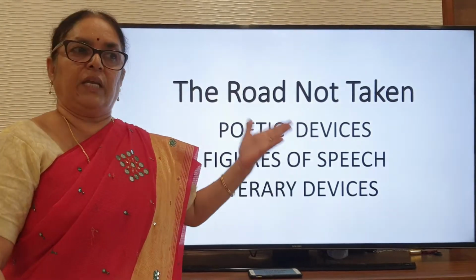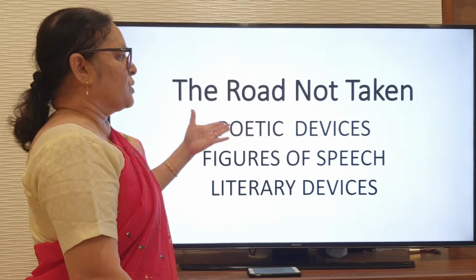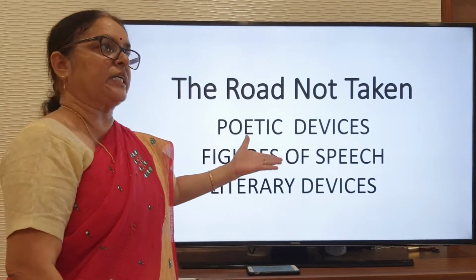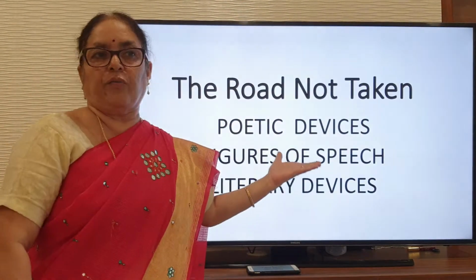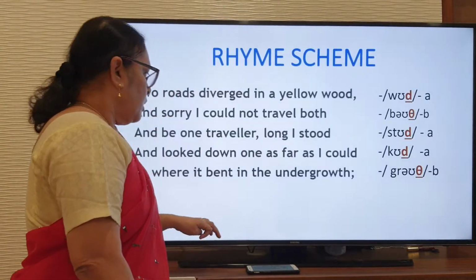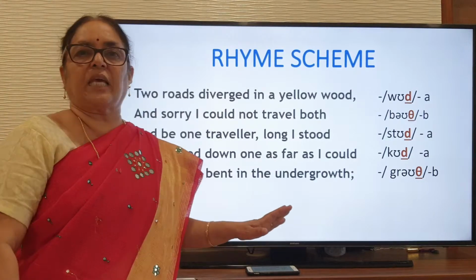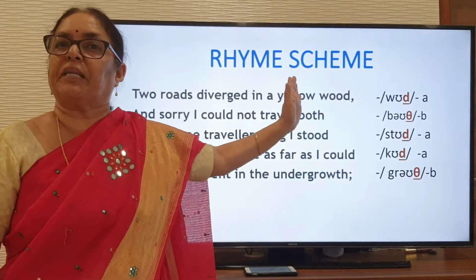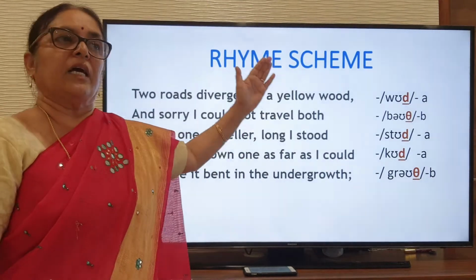Whatever the question paper gives, you may get any word, and whatever word you get, you are going to write about what you are learning now for this poem, The Road Not Taken. Now let us go with the rhyming scheme first. The rhyming scheme is nothing but the rhyme words that are there in the poem.